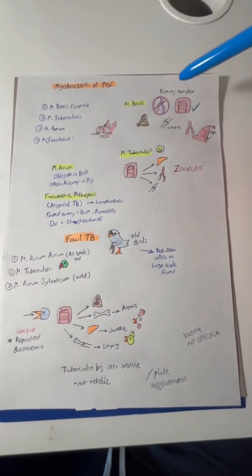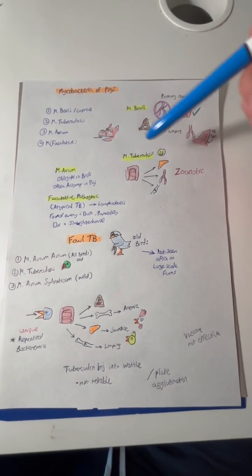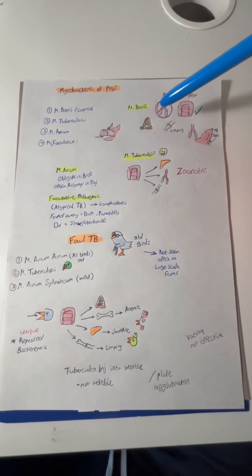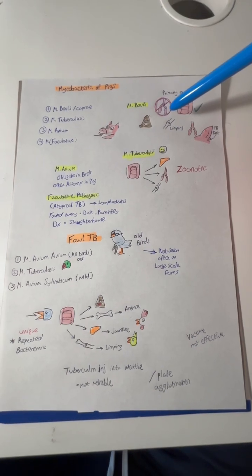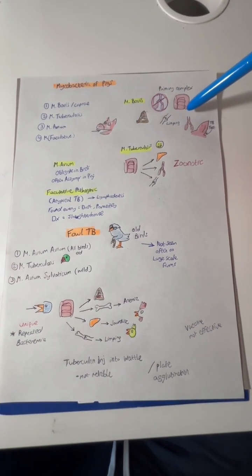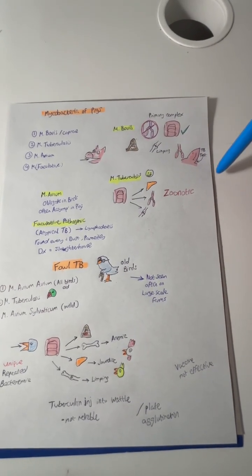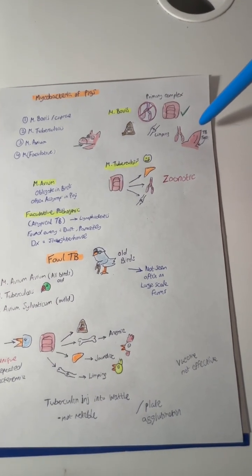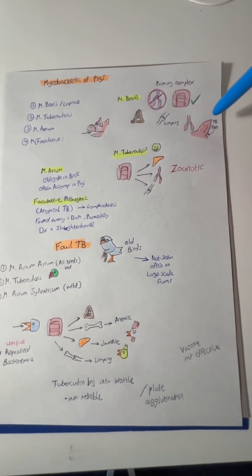For Mycobacterium bovis, pigs can get diarrhea if it's affecting the gut, they can get limping and lameness if it's affecting the joints, and they can get respiratory signs if it's affecting the lungs. For the diagnosis, you can do a tuberculin test at the base of the ear and then evaluate after 36 to 48 hours, but it's not as reliable.